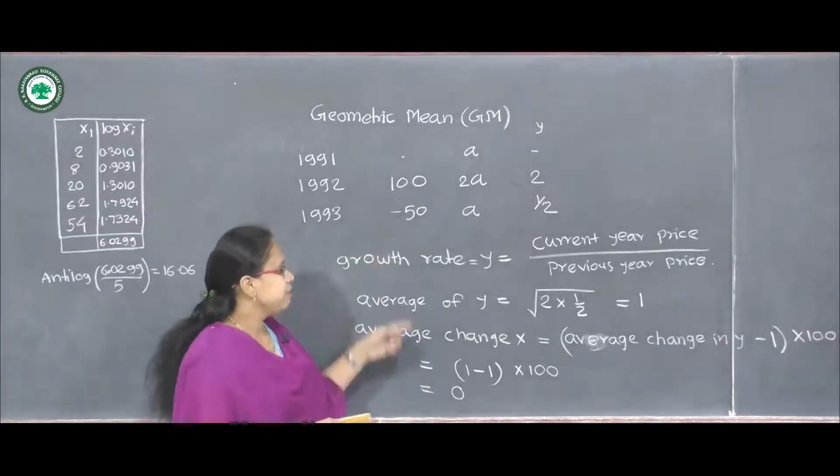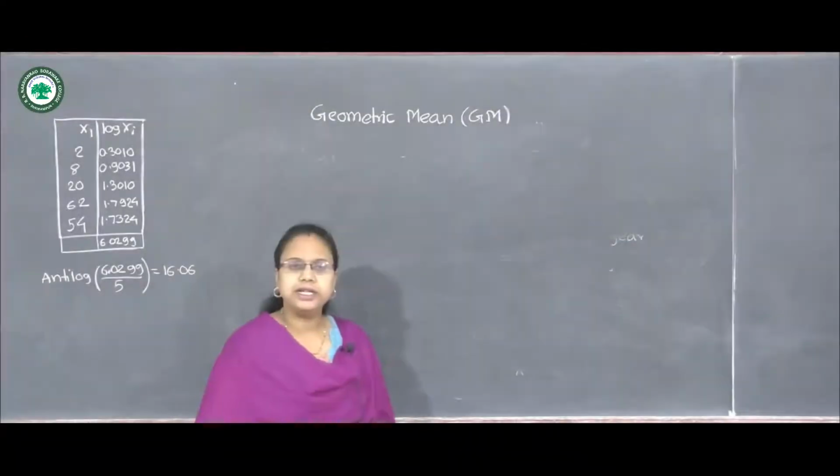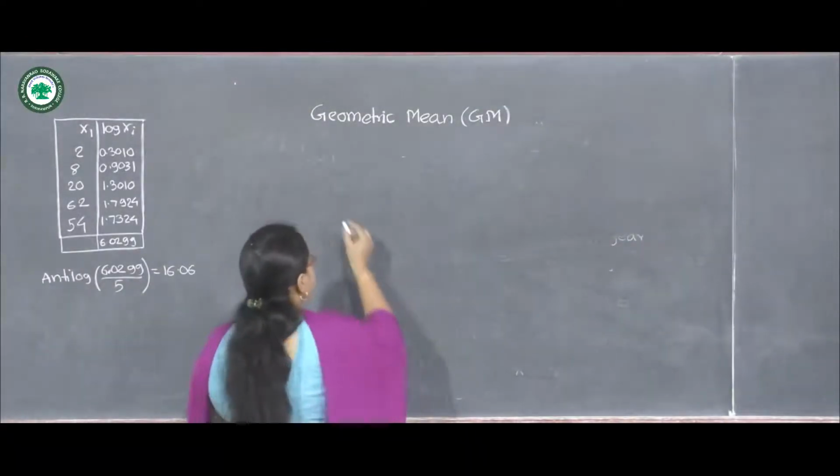So this is the one example. Now let's see the definition of geometric mean.